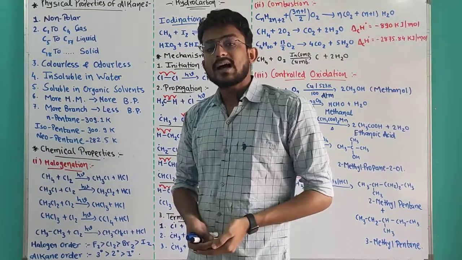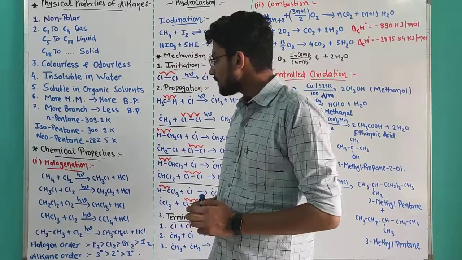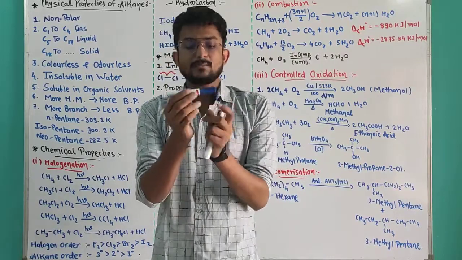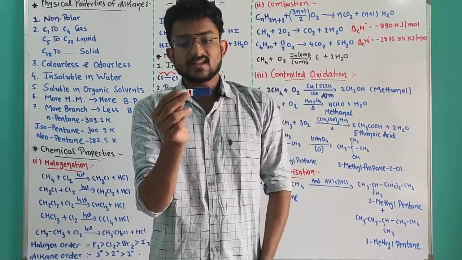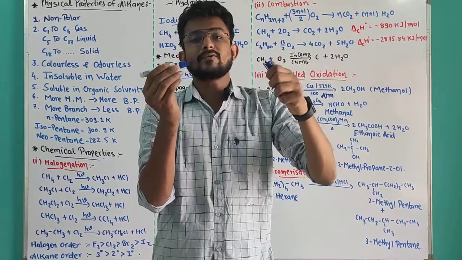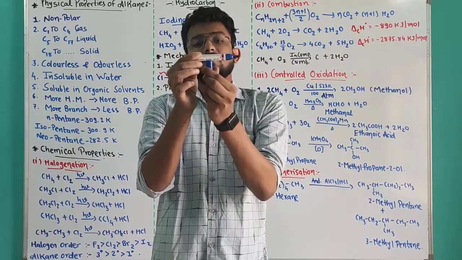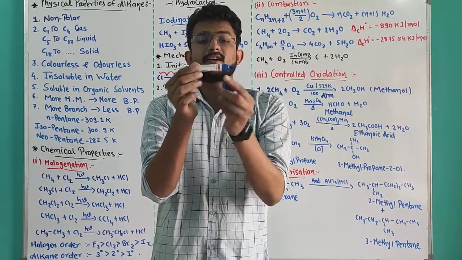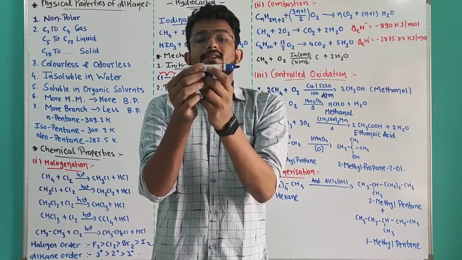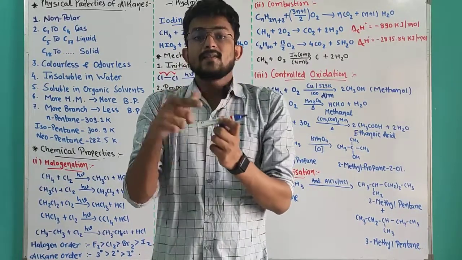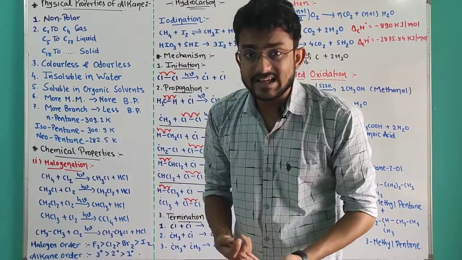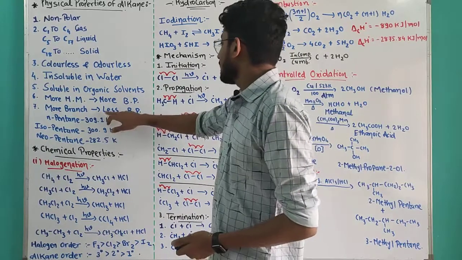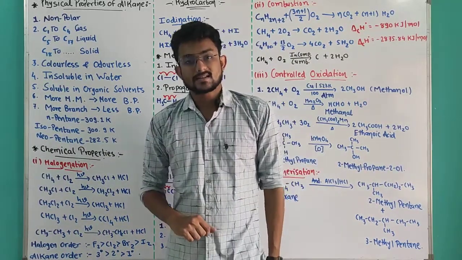Now let's talk about the isomerism. More branches, lower boiling point. Okay, suppose this is pentane. This is my pentane, and I am removing one carbon from it and attaching it on the third carbon. What will happen? Now look at the surface area. First the surface area was this much. Now the surface area is decreased to this. That's why as the branching increases, surface area decreases, and because the surface area decreases, boiling point also decreases.